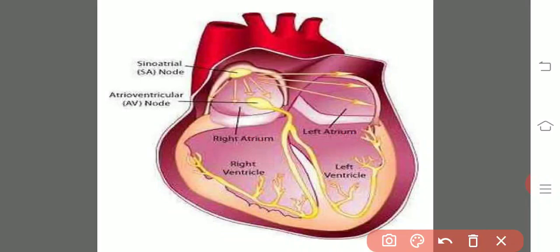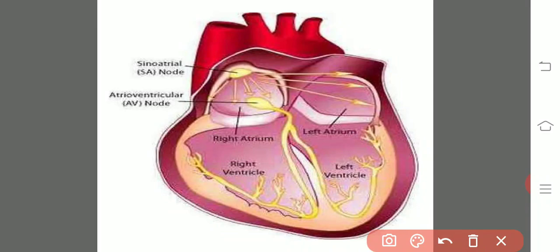What is the relaxation of the ventricle? Diastole of the ventricle. Whenever there is a relaxed state only, due to the contraction of auricles, the pure and impure blood enters into the left ventricle and the right ventricle respectively. Okay. After the release of all the entire blood, as usual the bicuspid and tricuspid valves get closed.